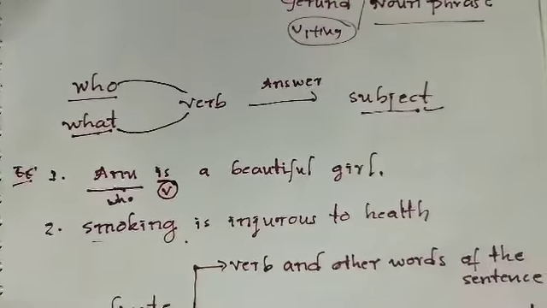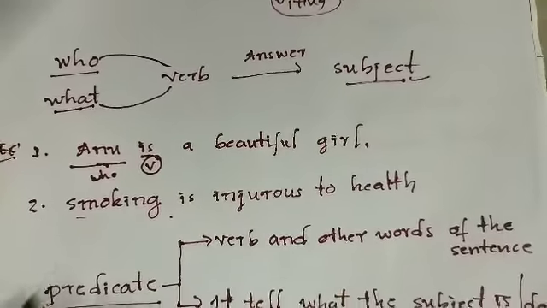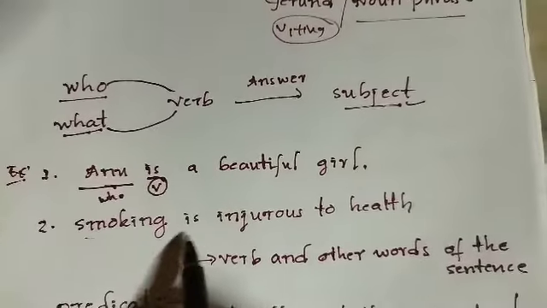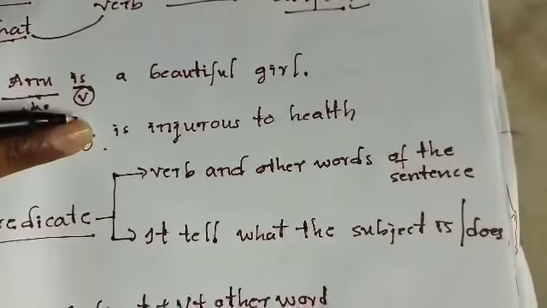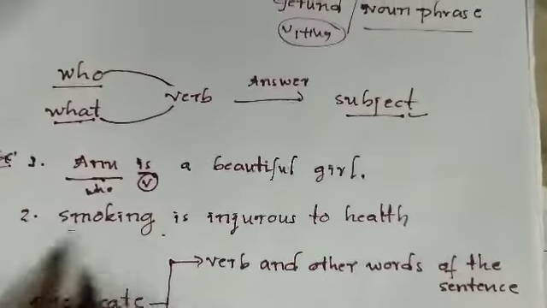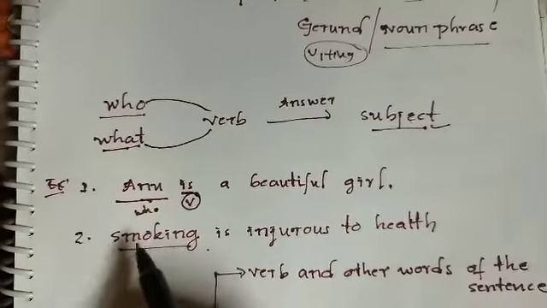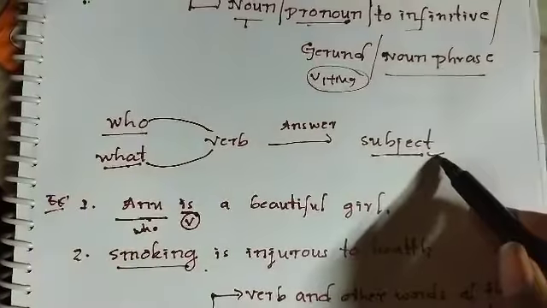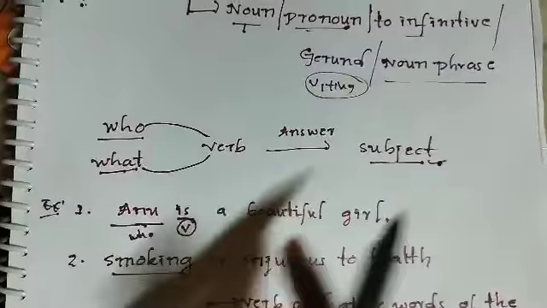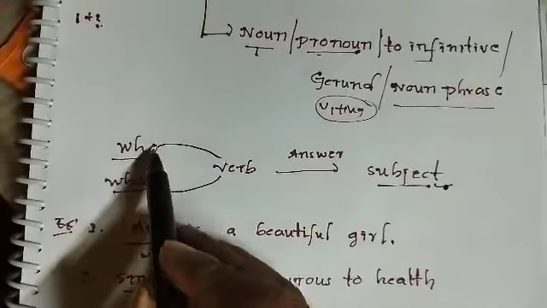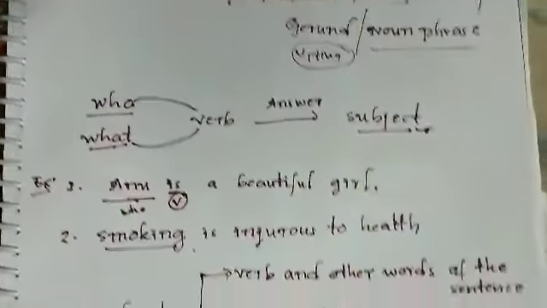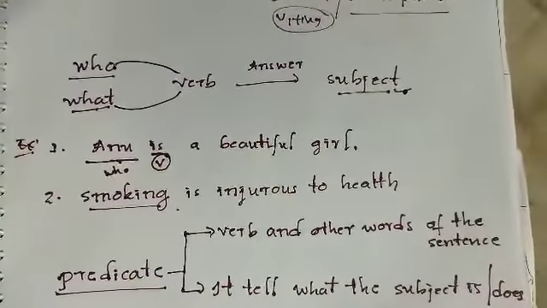Next, one more example: "Smoking is injurious to health." What is injurious to health? Smoking. So we want to know about the subject before the verb. We can ask the question by using who and what, and we can get the subject as the answer.